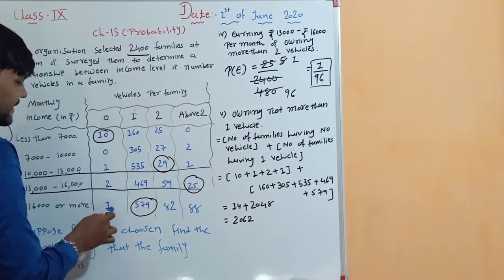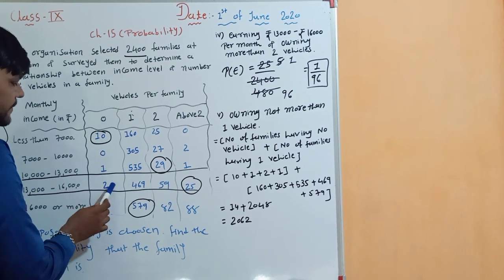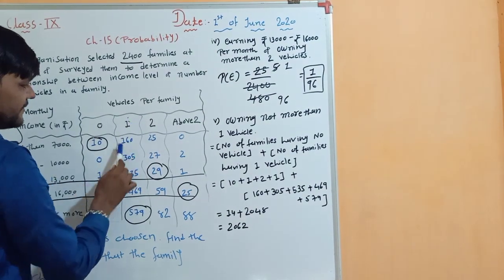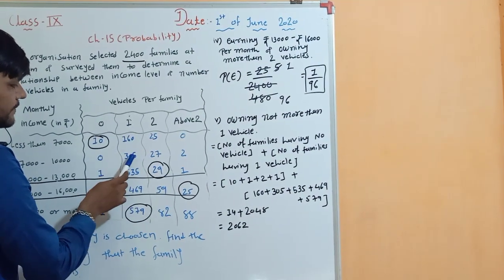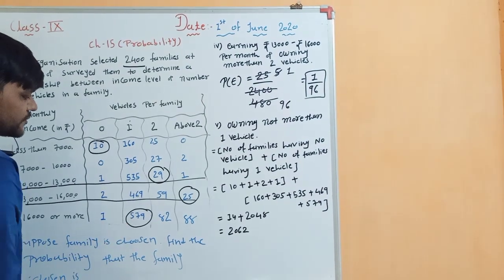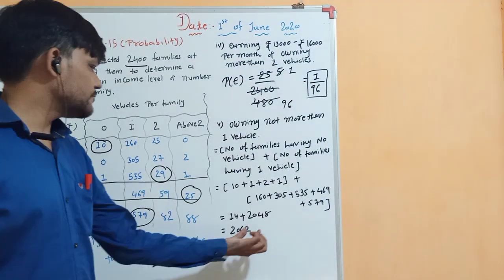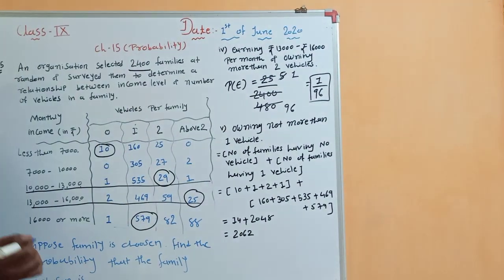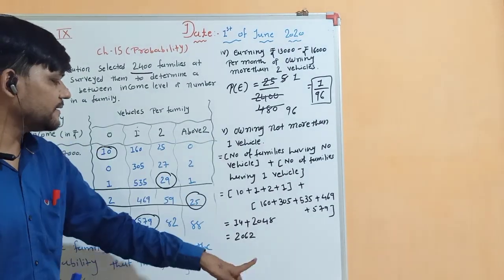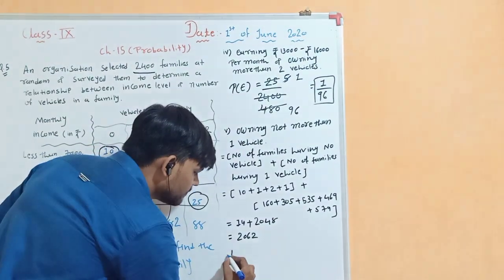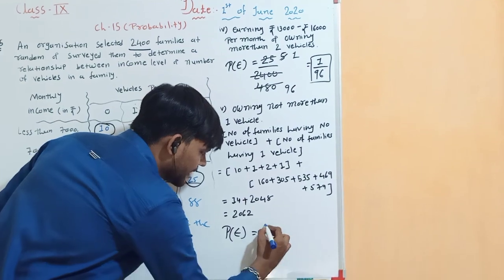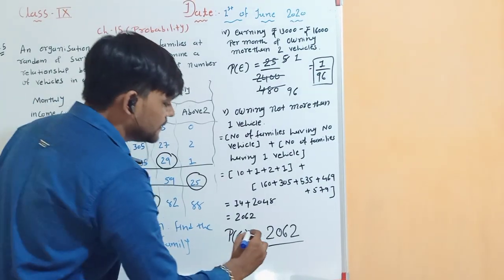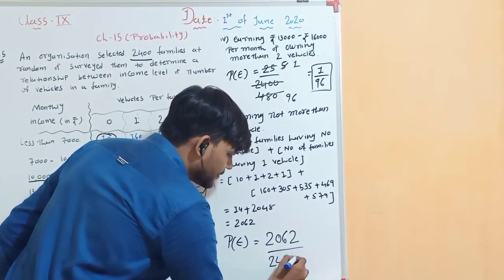So the number of families having 0 vehicles is 10 plus 1 plus 2 plus 1 gives you 14, and the number of families having 1 vehicle means 160 plus 305 plus 135 plus 469 plus 579 gives you 1648. Now if you add them, you will get the number of trials in which this event occurs, which is 2062. So according to the formula, the probability of this event is 2062 upon 2,400, the total number of trials.